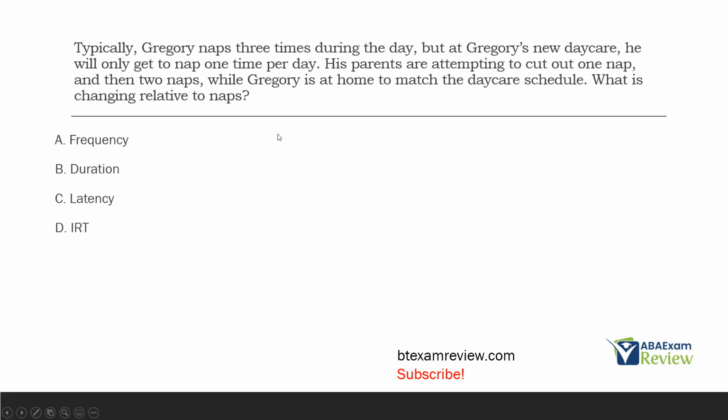Typically, Gregory naps 3 times during the day, but at Gregory's new daycare, he will only get to nap 1 time per day. Parents are attempting to cut out one nap and then two naps while Gregory is at home to match the daycare schedule. What is changing relative to naps?